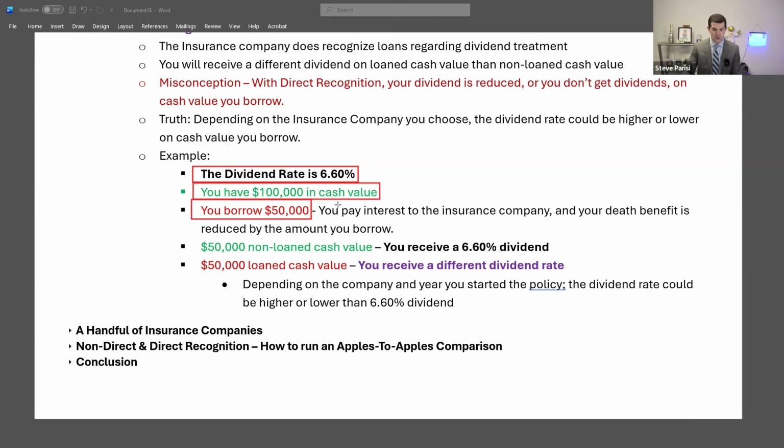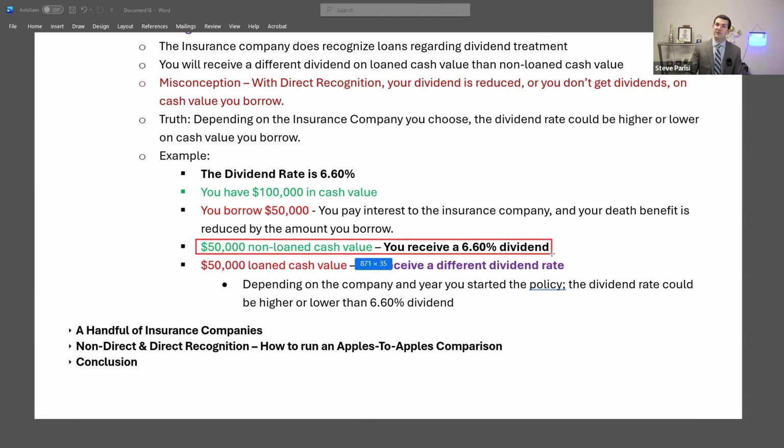Just like non-direct recognition, you're going to pay interest to the insurance company on that loan, and your death benefits will be reduced by the amount that you borrowed. Now, how do the dividends work? This is the question with direct recognition. So the $50,000 that you did not borrow, that receives the 6.60% dividend. The $50,000 that you did borrow, that will receive a different dividend interest rate.